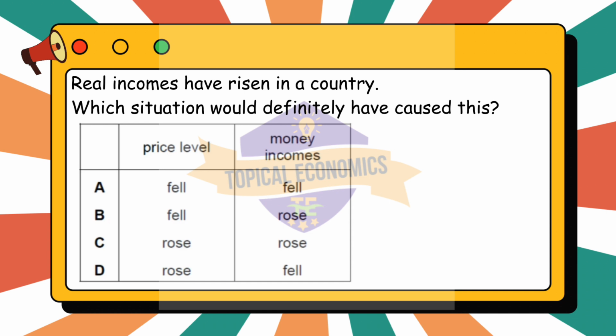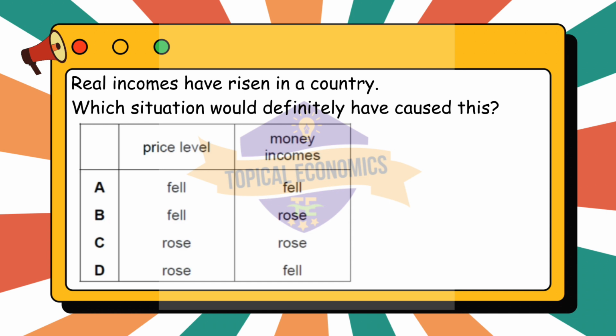If both money incomes and the price level rise, real income may not increase. If prices rise at the same rate or faster than money incomes, purchasing power might not improve. In fact, if the price increase outpaces income growth, real incomes could actually fall.